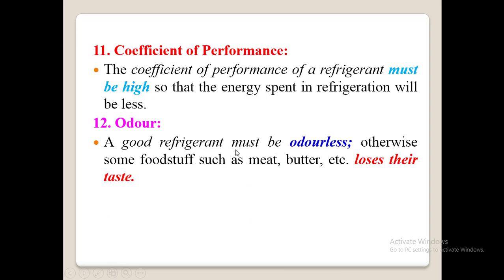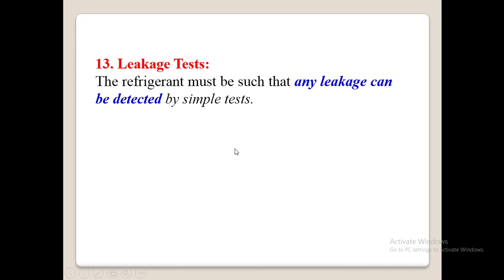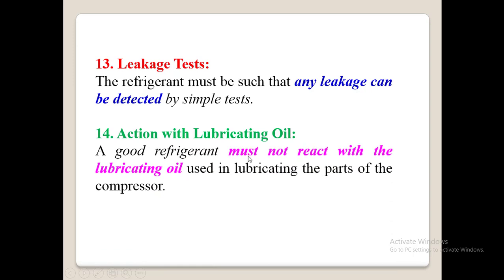It must be odorless. Next, leakage test: leakage can be detected by a simple test. Then action with lubricating oil: the refrigerant must not react with the lubricating oil used in the compressor. So these are all the important properties of refrigerants.